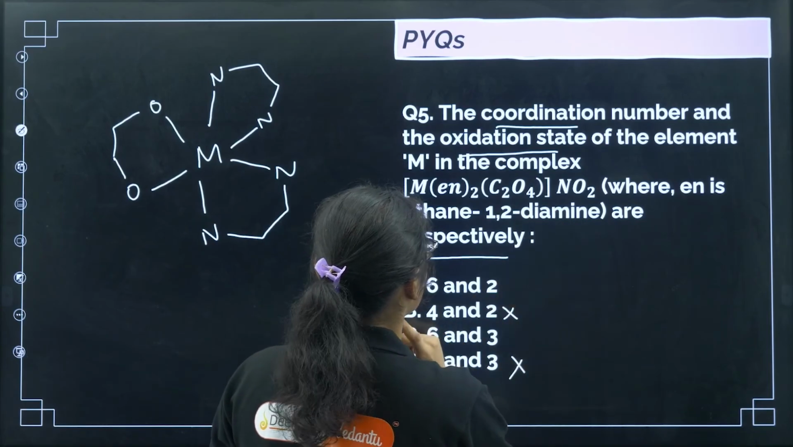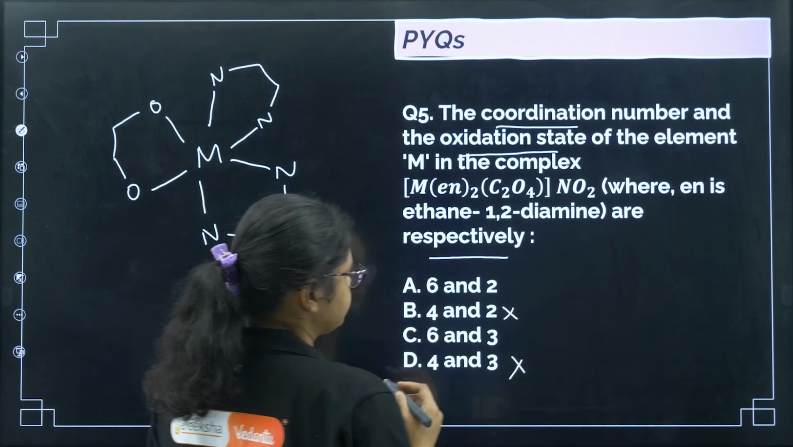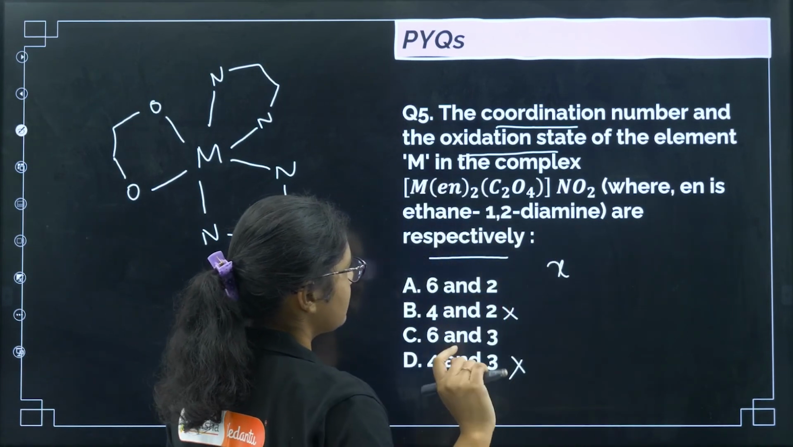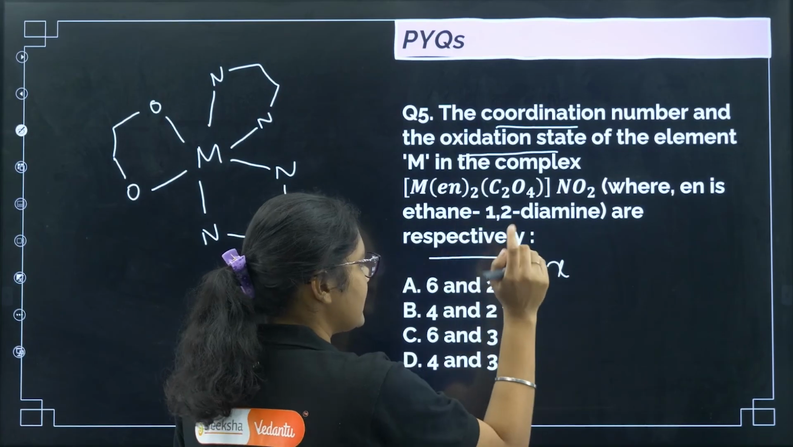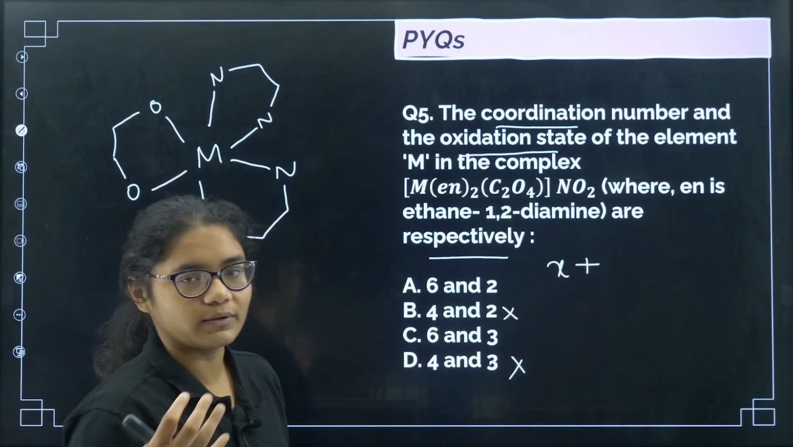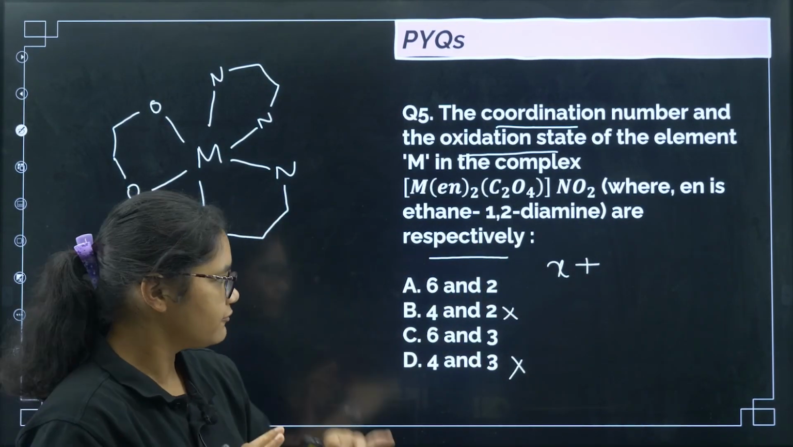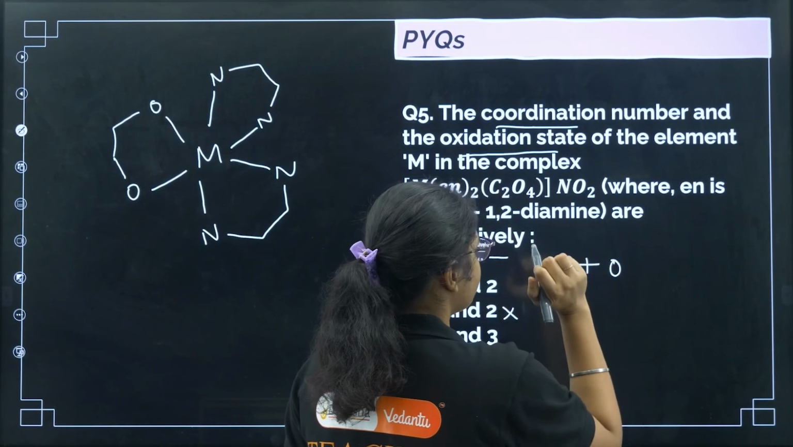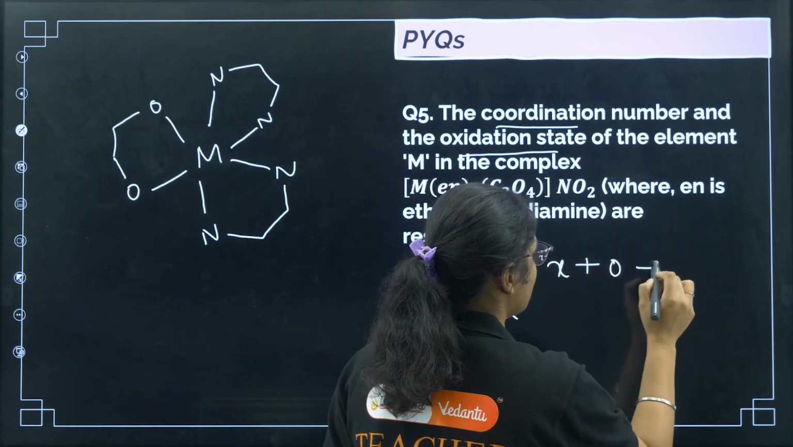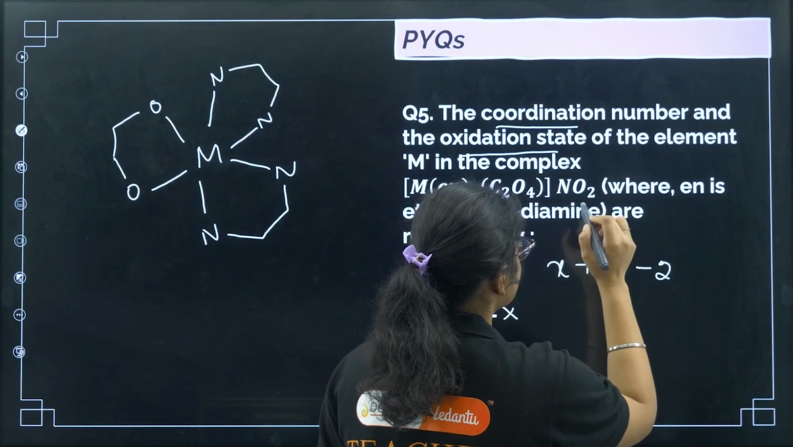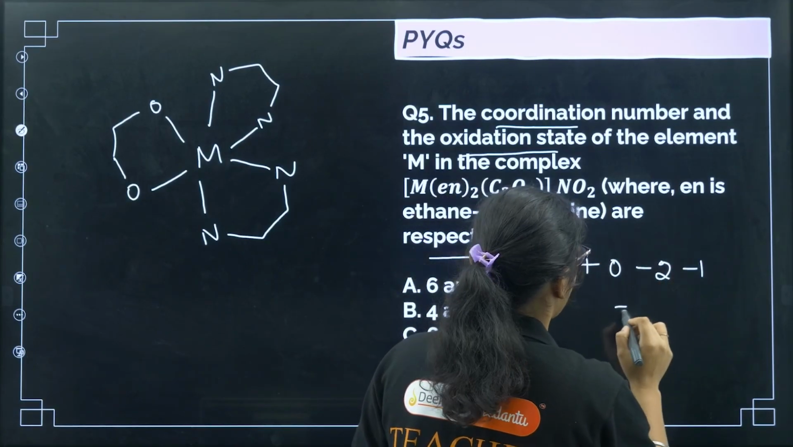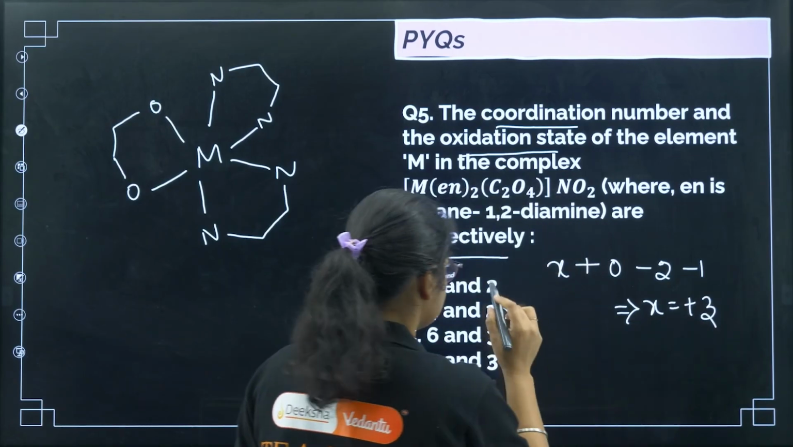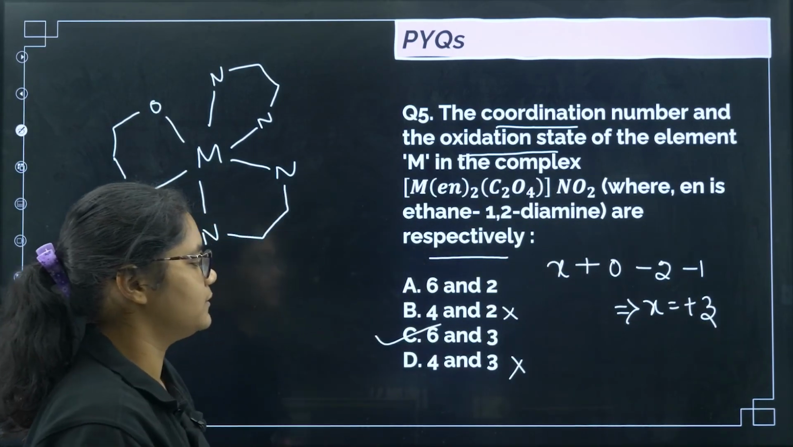Then the oxidation number of the metal. Let the oxidation state of M be x. en has 0 charge. I'll tell you all the ligands and their charges when we study nomenclature. For now, understand en has 0 charge. So 0 into 2 is 0. C2O4 has 2 minus charge. So there is 1 C2O4, so that is minus 2, and NO2 charge is minus 1, right? So I'll get x equal to plus 3, right? 6 and plus 3. So the correct answer is option number C.